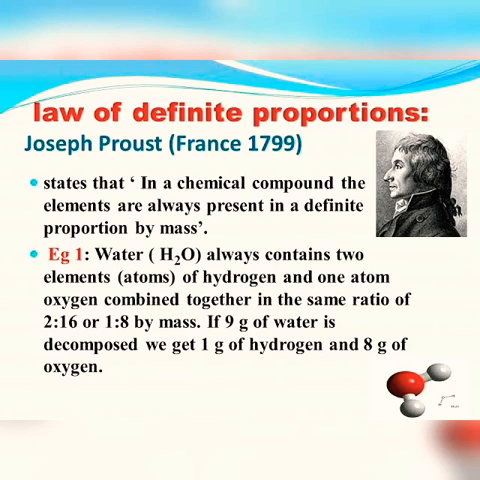Water always contains two elements of hydrogen and one element of oxygen combined together in the same ratio of 2:16, or we can write as 1:8 by mass ratio. 2 and 16 are the atomic masses of hydrogen and oxygen. If 9 grams of water is decomposed, we can understand that 1 gram will be hydrogen and 8 grams will be oxygen.